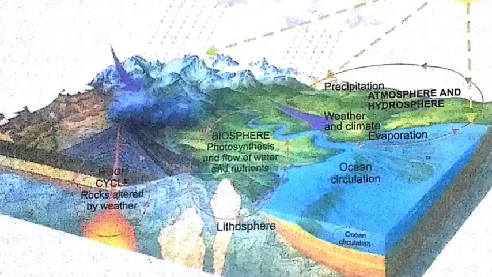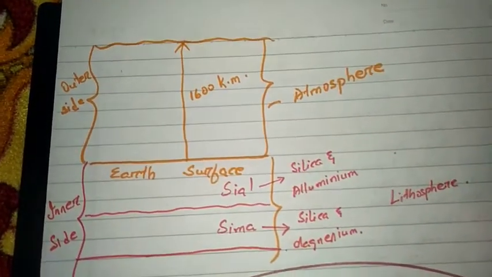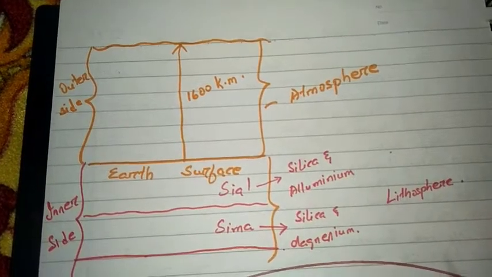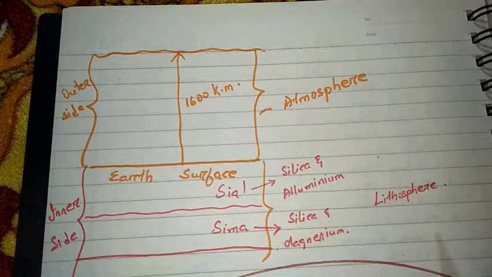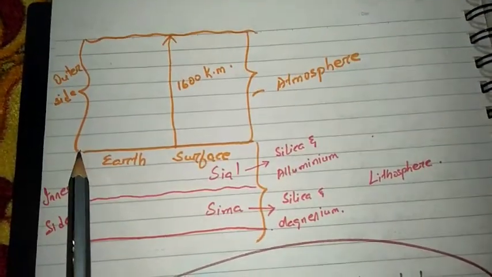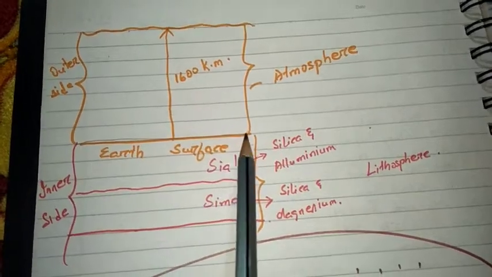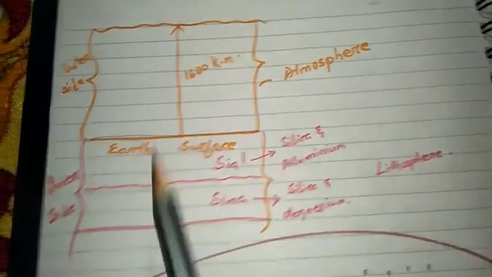I'm going to show you some pictures. From these pictures you can easily understand what is atmosphere, what is hydrosphere, what is lithosphere, what is biosphere. You can see, if we consider this is the Earth's surface, as you already know, we are living outside the Earth, not inside the Earth.